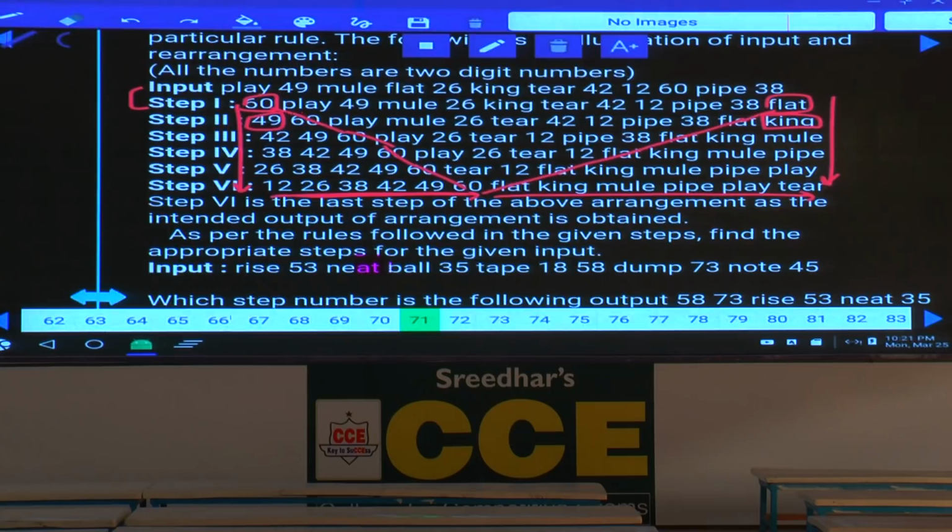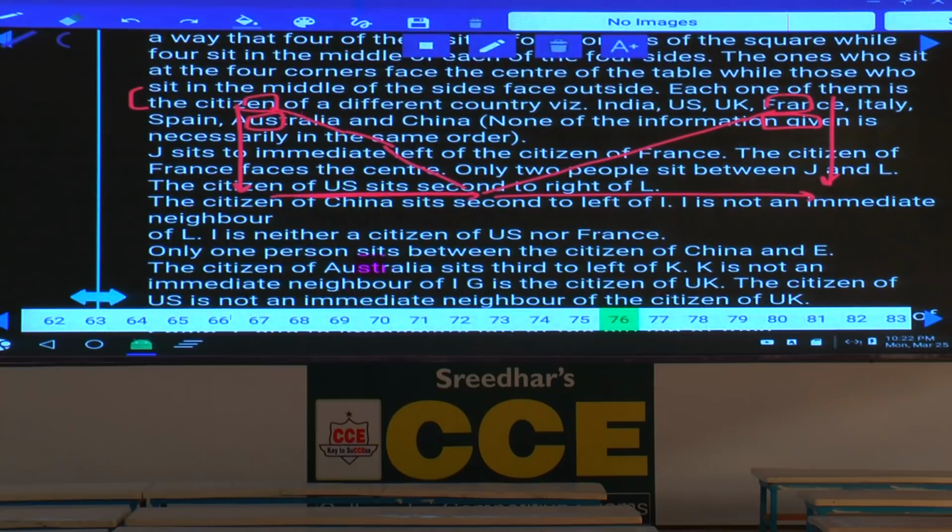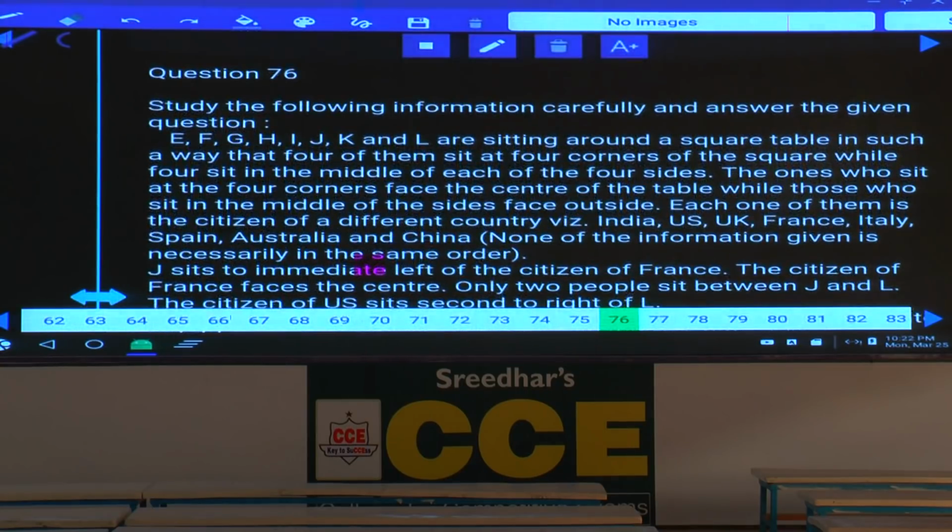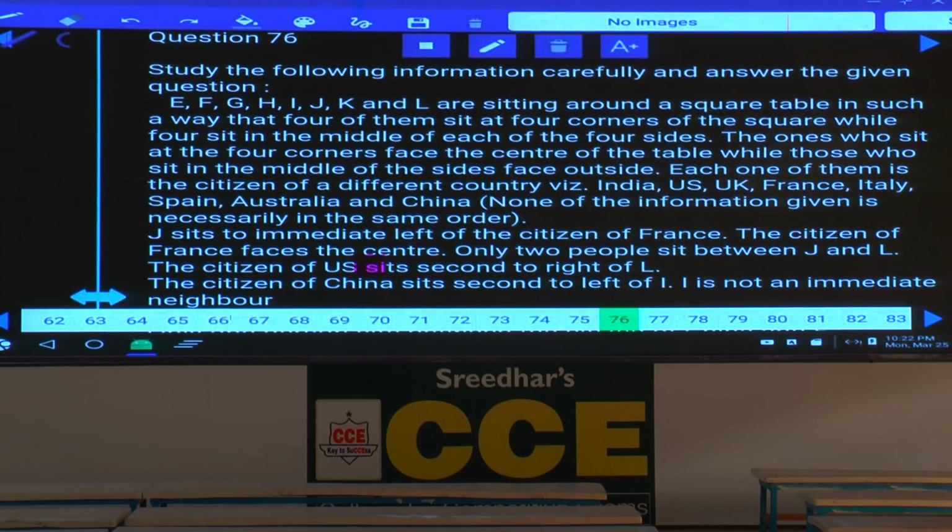Then question number 76 to 80. Now, question number 76 to 80, tell me what is the information here. These persons are seated around a square table. E, F, G, H, I, J, K, and L are the 8 persons seated around a square table in such a way that 4 of them sit at the 4 corners of the square, while 4 sit in the middle of each of the 4 sides. 4 sit at the corners and 4 sit in the middle of each of the 4 sides.